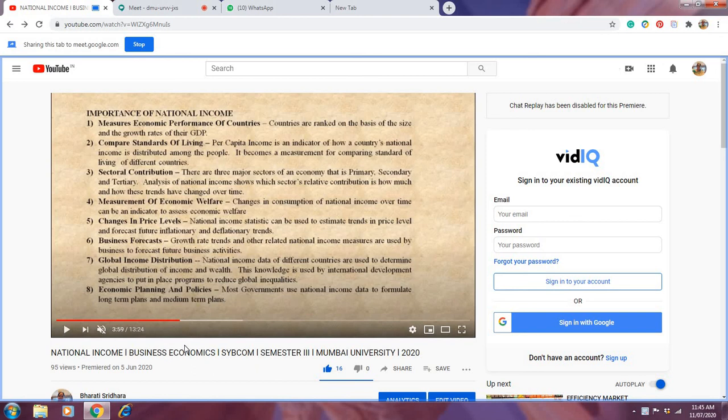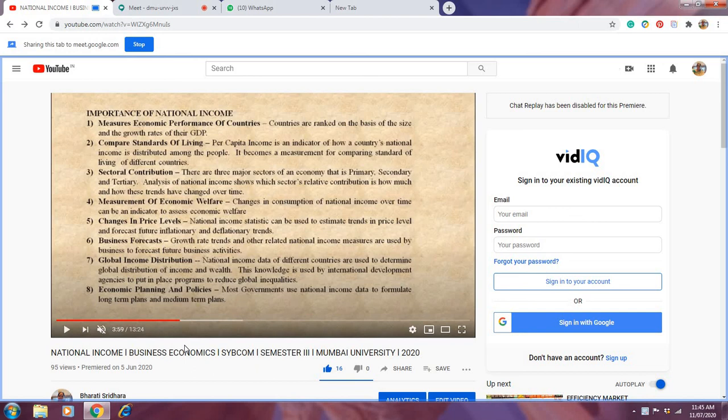Why has this policy come up? Why did the government announce this policy? Because the government knows the national income of the country. The government has the entire data. The government knows that for the last 3-4 months people are not working. They don't have money in their hands, and that is why the government has made the policy. So for economic planning and policies, knowing national income is a must.